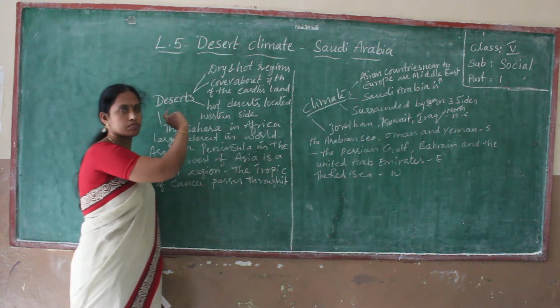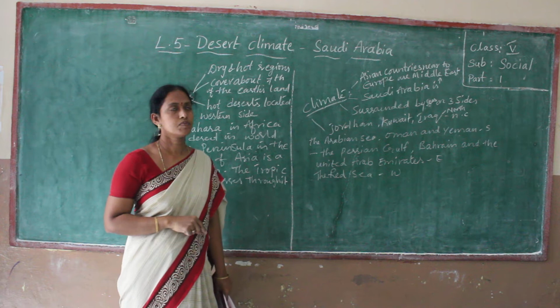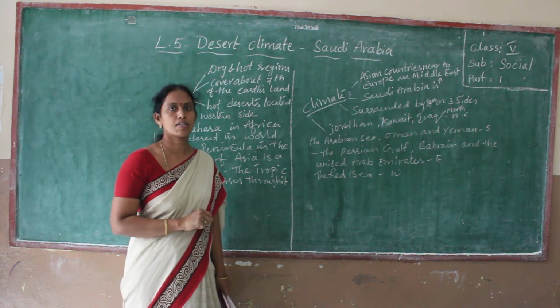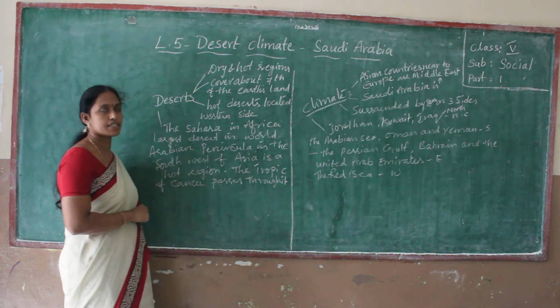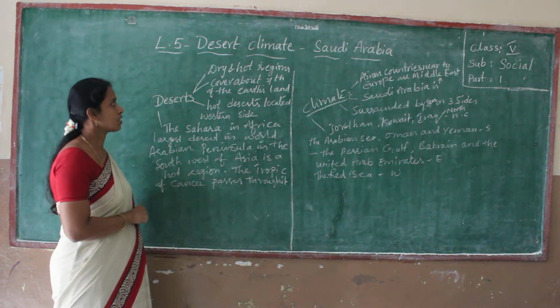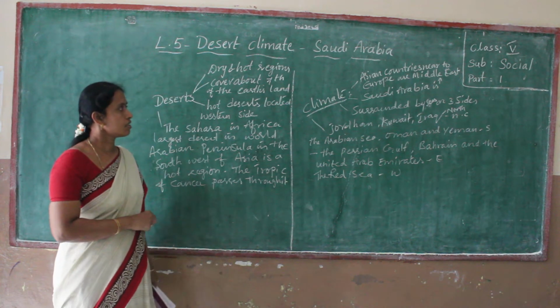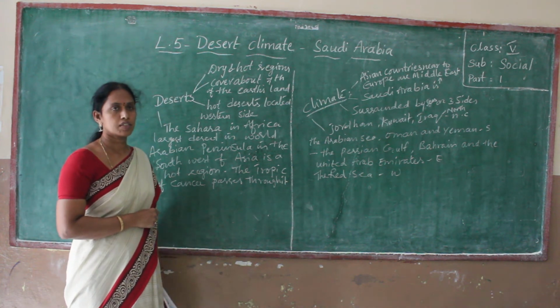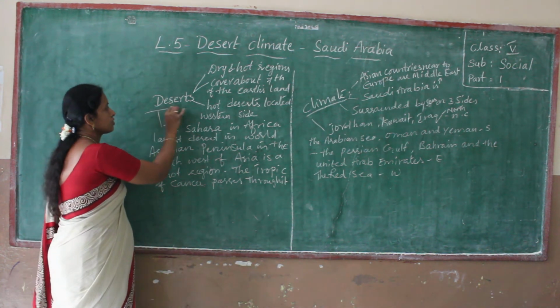Lesson 5. Name of the lesson. Everyone should read the lesson name first. You have to recognize the lesson name before starting the lesson. Do you know about desert? What is a desert? Desert is a hot region. Here some deserts are given about the deserts in this lesson.